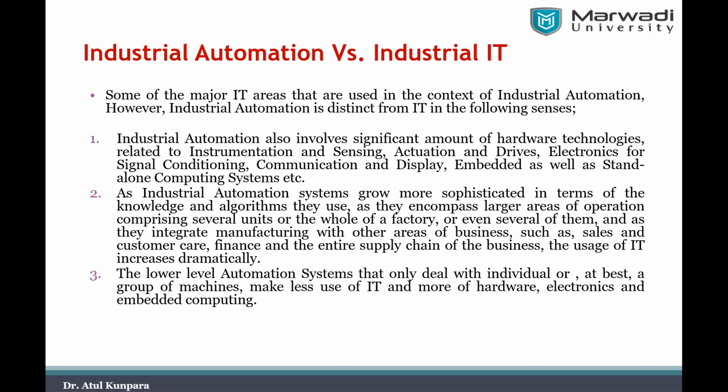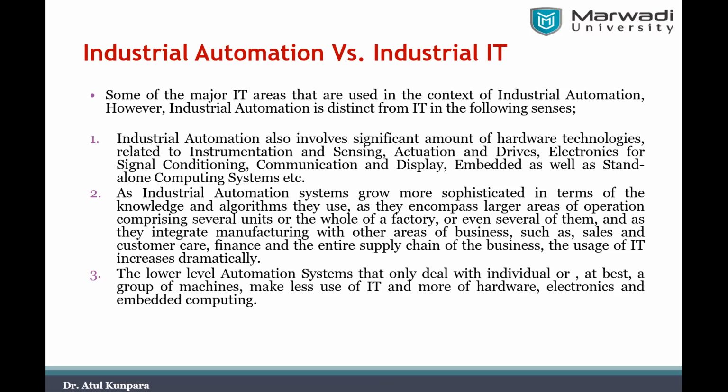By taking care of all that, a closed loop is required so that it can be decided how many products should be produced per day. So there is the involvement of information technology, because without information technology you cannot integrate all those things.